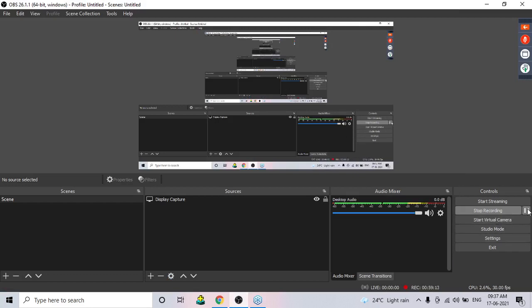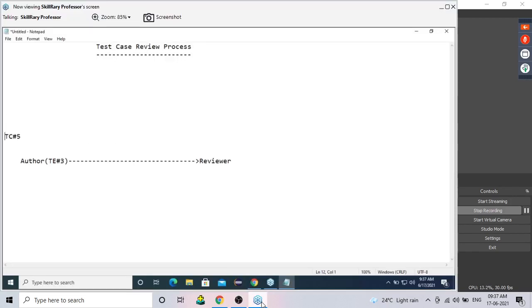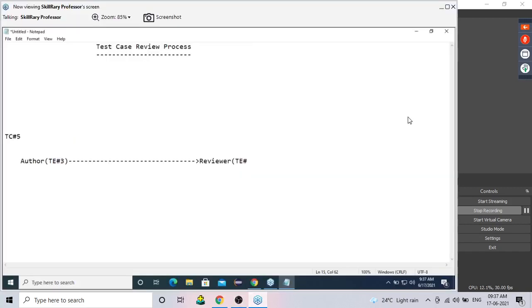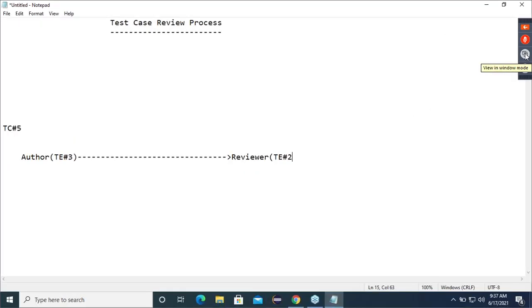Say some test case number 5. One Excel sheet he has written. This test case number 5, I sent it for the review process. Test case number 5 was sent to the reviewer, and I said the reviewer is also an author only. Every test engineer writes the test cases and also reviews them.